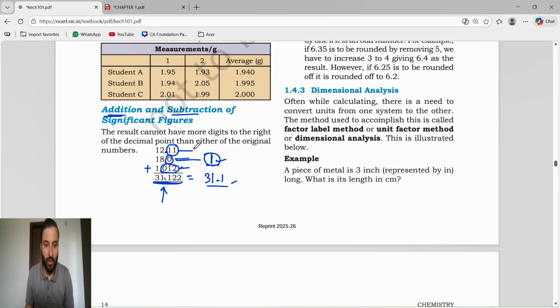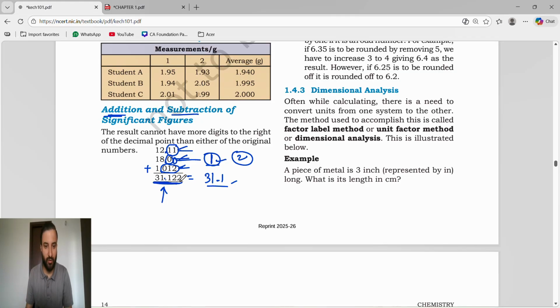If suppose here 18.00 is there. So what is the fewest? This is 2, this is also 2, this is 3. So the fewest decimal places is 2. Fewest decimal places means 2 digits after the decimal.